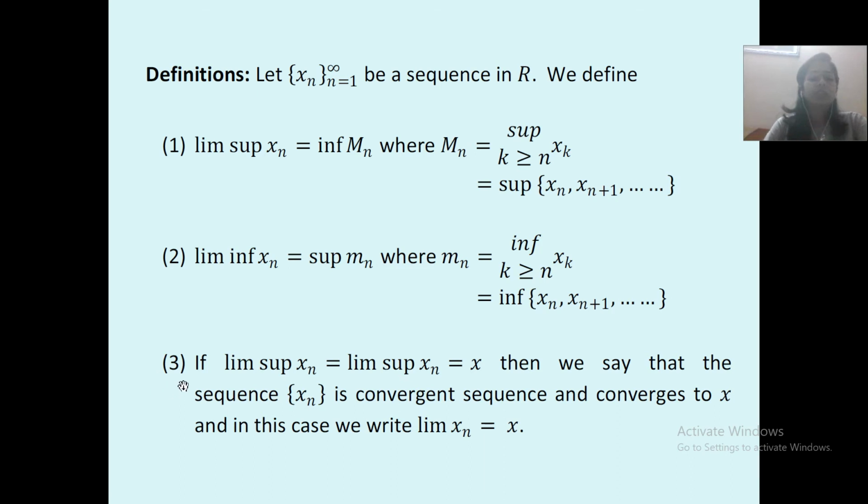If limit supremum xn and limit infimum xn, suppose the value comes out the same, that is x, then we say that the sequence xn is a convergent sequence and converges to x. And in this case, we write limit xn is equal to x. Fine.